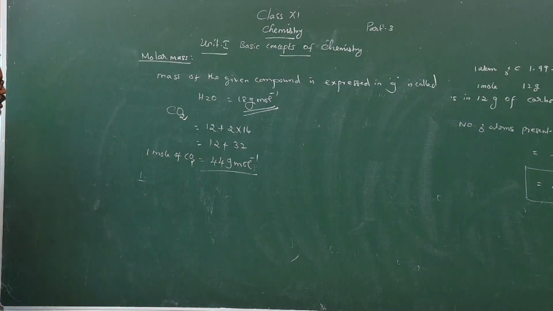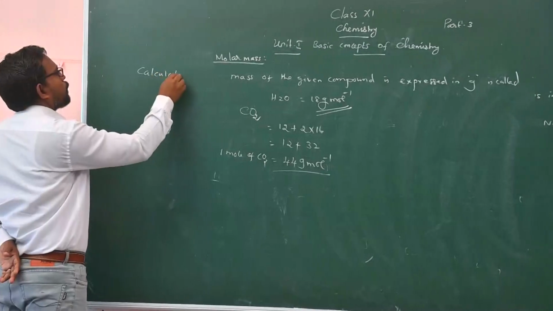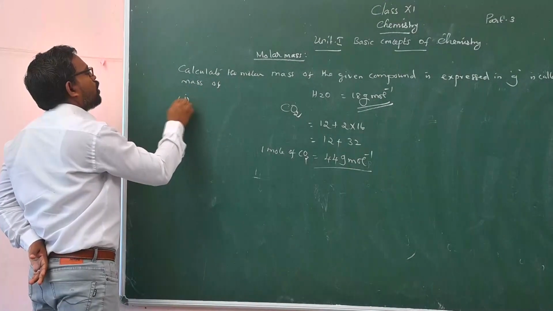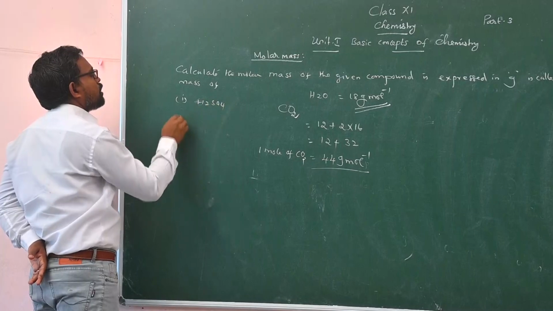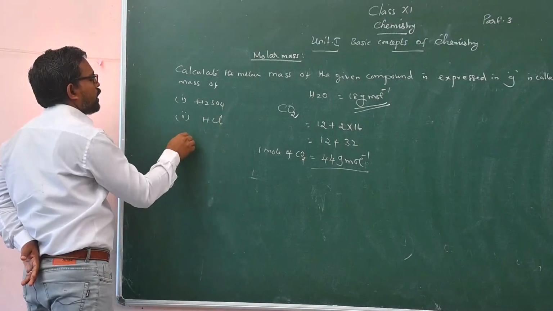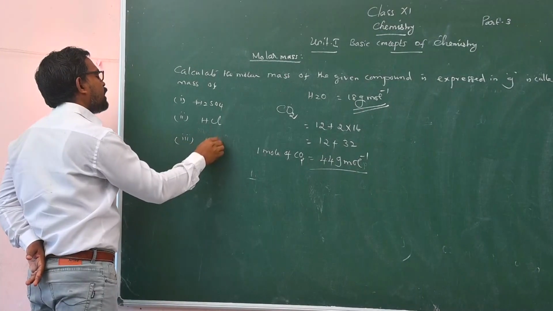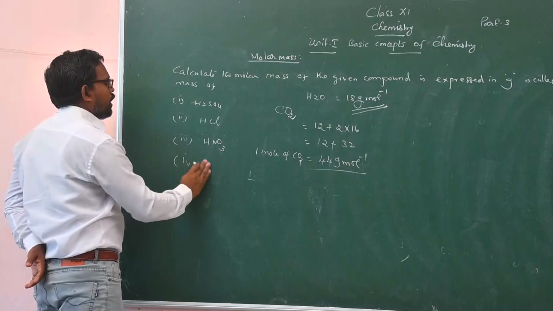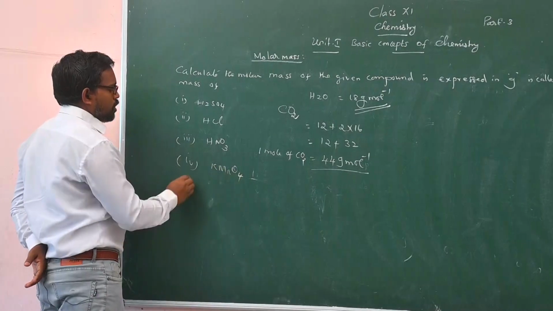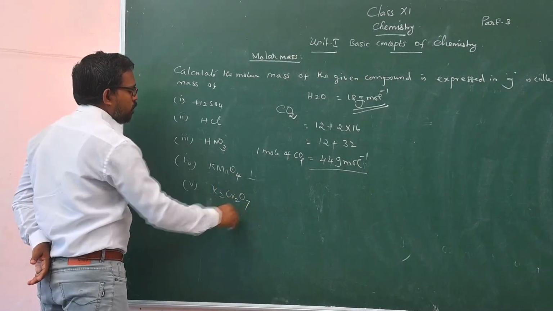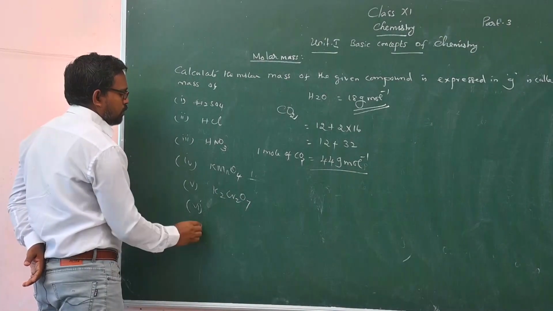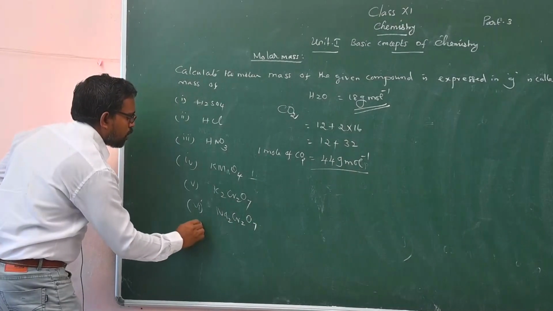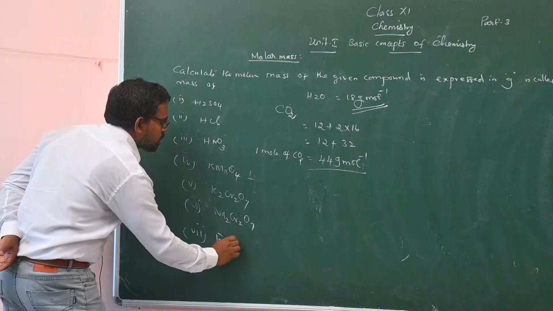Now, you try to calculate the molar mass of sulfuric acid, hydrochloric acid, nitric acid, potassium permanganate, potassium dichromate, sodium dichromate, and ferrous sulfate, FeSO4.